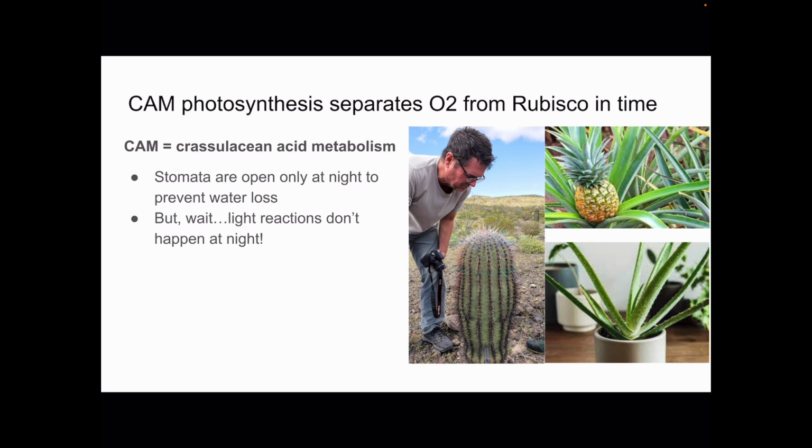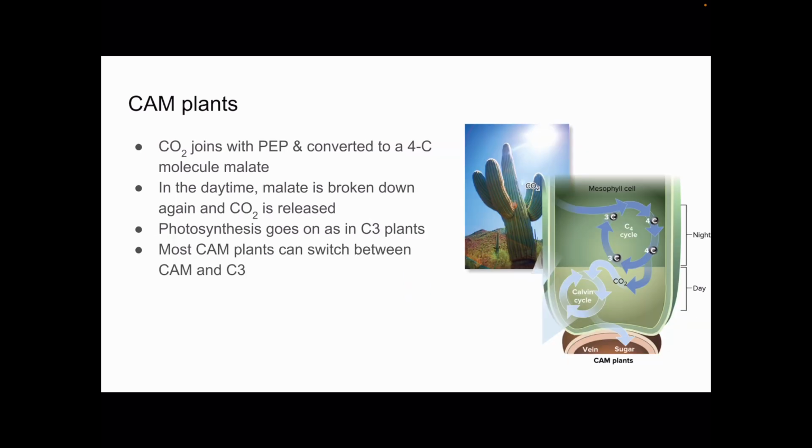But hold on a second. We paid attention earlier, and we know that photosynthesis cannot occur without having light energy. So how are we going to do photosynthesis at nighttime? Well, what happens is at night when their stomata are open, carbon dioxide is going to join with PEP using that PEP carboxylase and convert into that 4-carbon sugar molecule called malate.